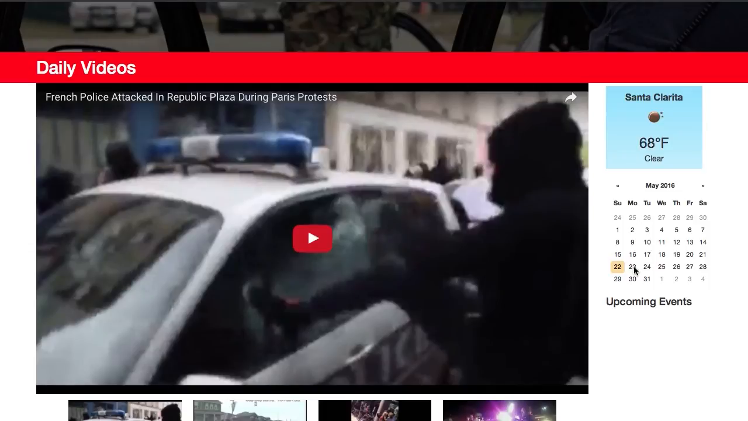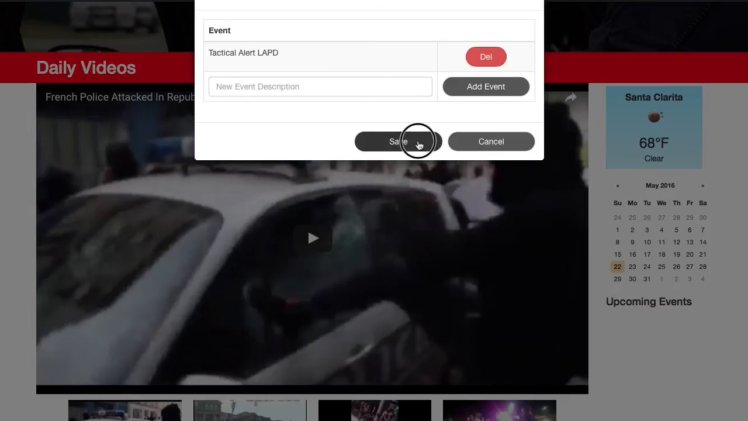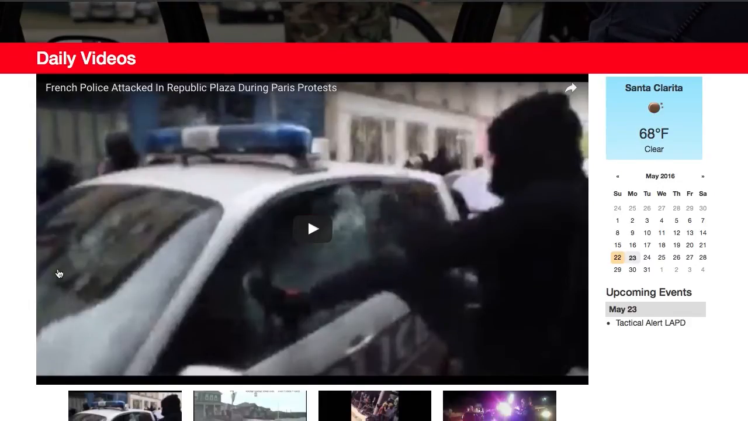You can add a calendar event for an upcoming event. Here I will say tactical alert for LAPD, add it, save it, and then it comes up here on the page. So if you've got upcoming events, street parties, or some kind of thing that you're on standby for, you can put that in there, or a training day.